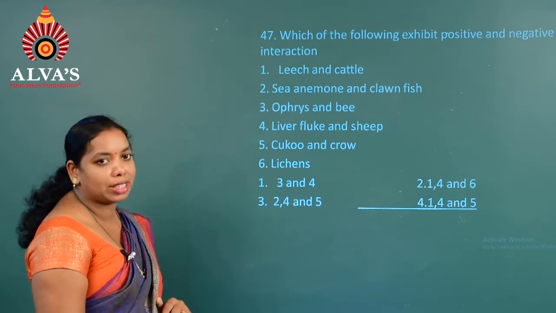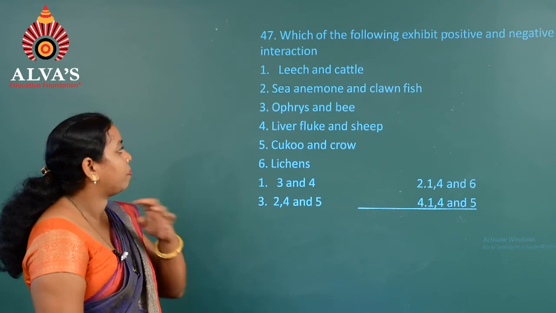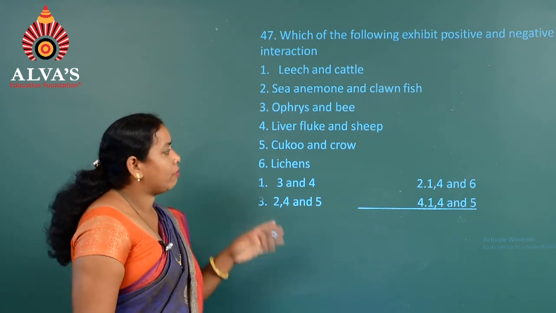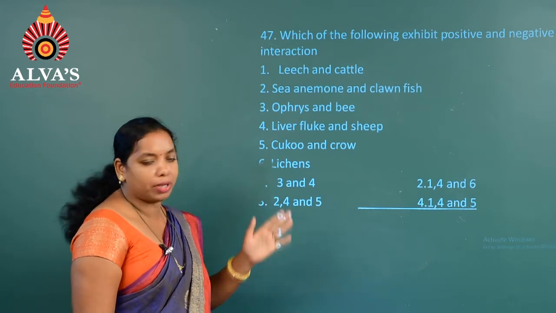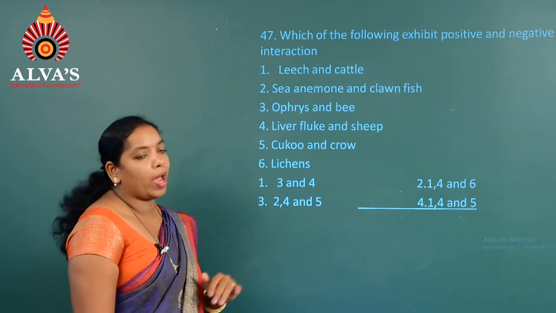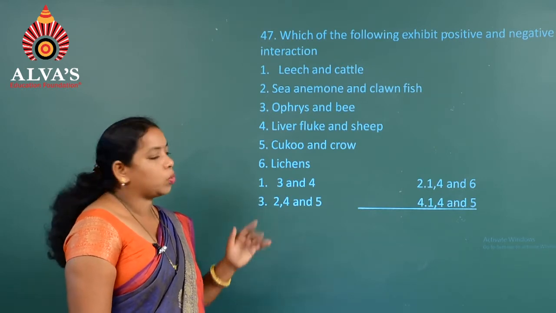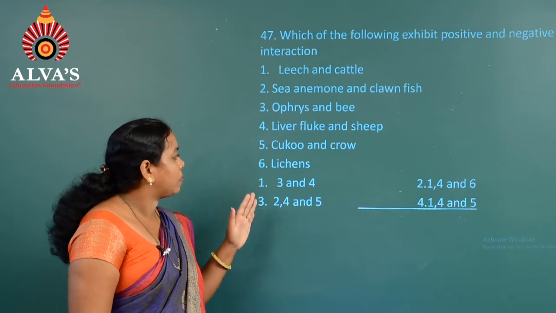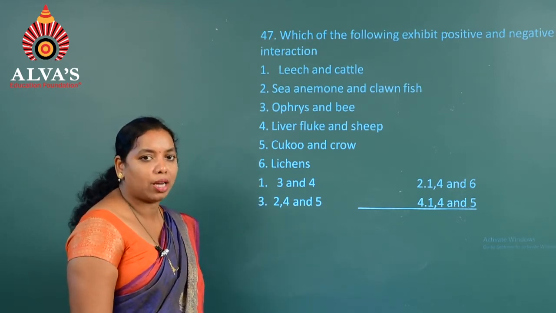In case of the next one, there is Ophrys and bee. If you consider, it is a mutualism, that is both are benefited. Liver fluke and sheep, here also parasitism, where one is benefited and the other is harmed. And cuckoo and crow, which is called brood parasitism, where the cuckoo bird is benefited, crow is harmed. Lichens, if you consider, is the best example for mutualism, where both are benefited.